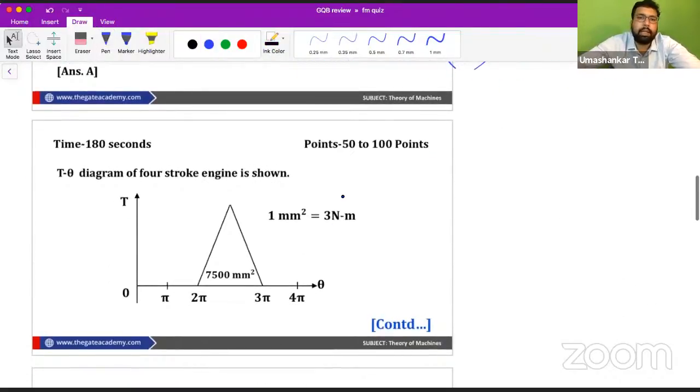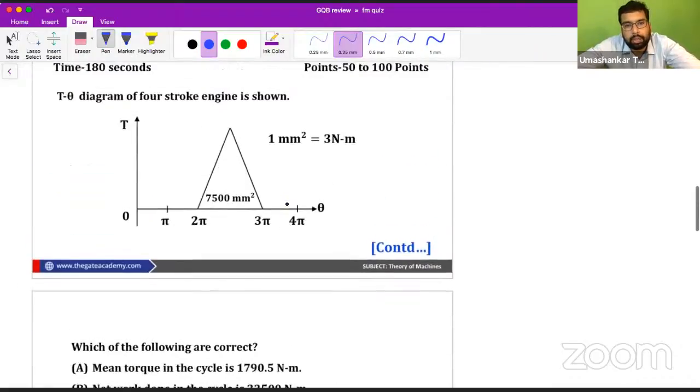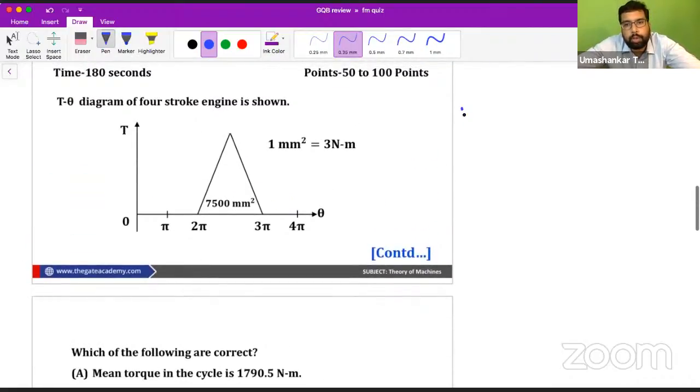Now moving to the second question, my dear. In this question, first of all, what is the procedure? First of all, we have to find the work done per cycle. To find the work done per cycle, we can find the area under the T-theta diagram. What is the area under the T-theta diagram? It is nothing but the area under this triangle.